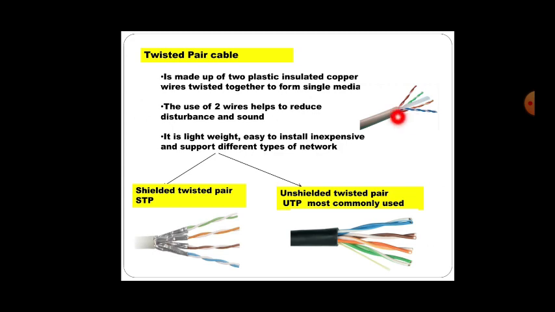Twisted pair cable. Can you see in the image how this looks? It looks like this. It is made up of two plastic insulated copper wires twisted together to form a single cable. The use of two wires helps to reduce the disturbance and the noise. So why is it twisted? Because to reduce the disturbance and the noise. It is lightweight, easy to install, inexpensive, and supports different types of network. There are two types here: shielded twisted pair, that is STP, and unshielded twisted pair, UTP, the most commonly used. This is shielded twisted pair and this is unshielded twisted pair.